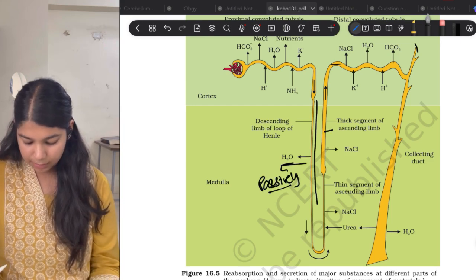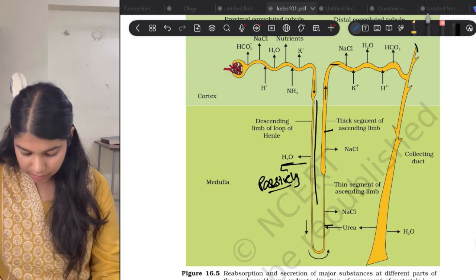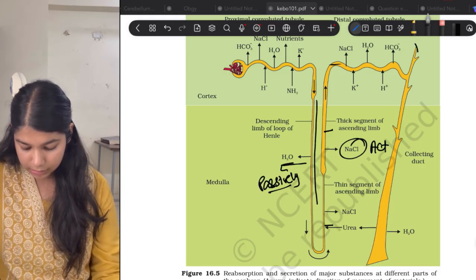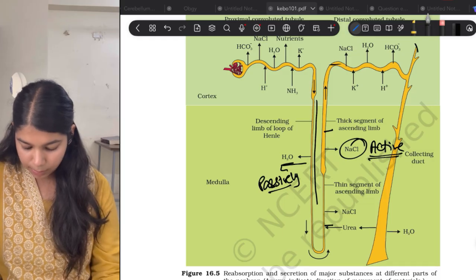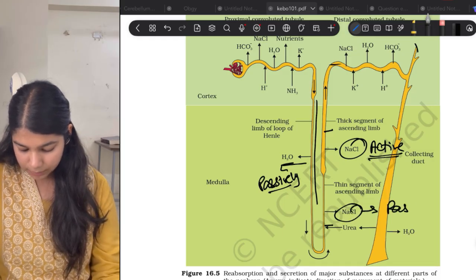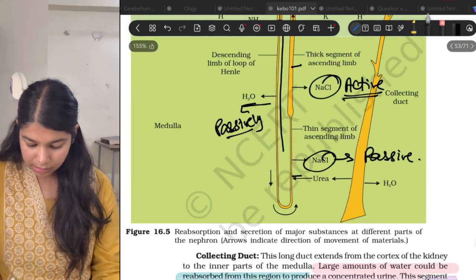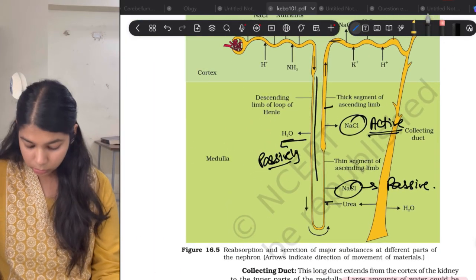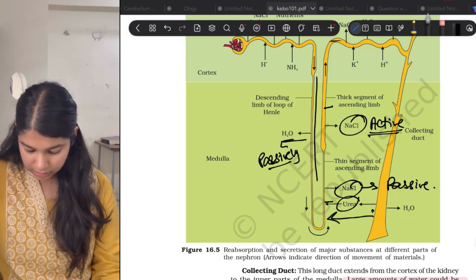Thick segment and thin segment of the ascending limb. In the thick segment, NaCl is permeable, but by an active process. The thin segment is permeable to NaCl, but by a passive process. This is asked. Now some amount of urea is transported by the collecting duct into the ascending limb. This is very important.